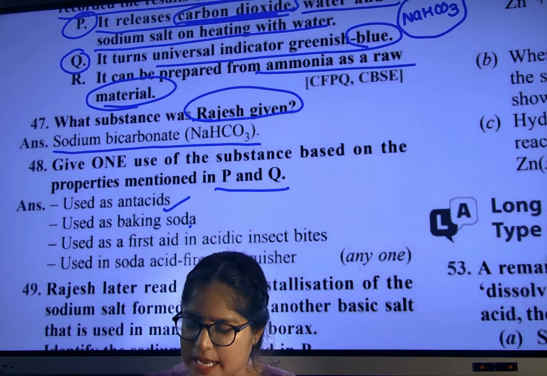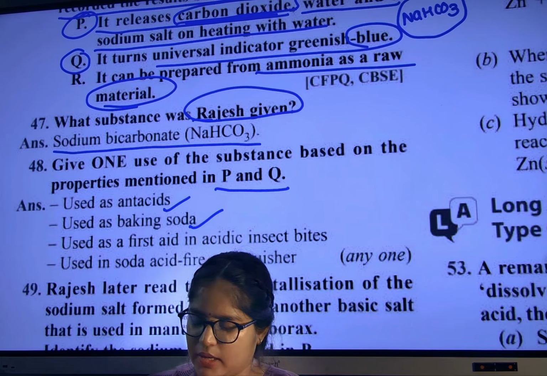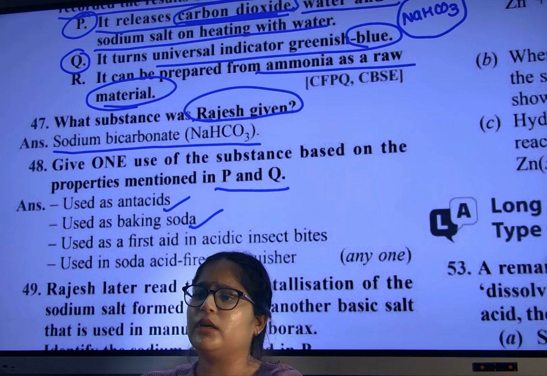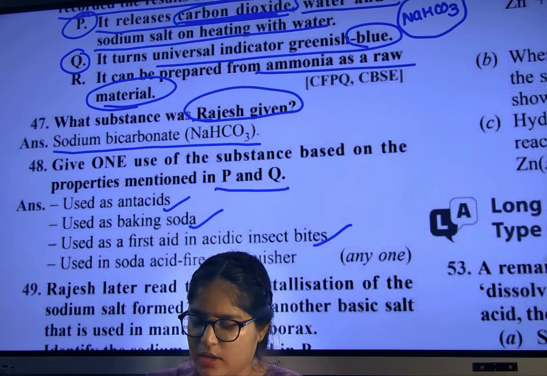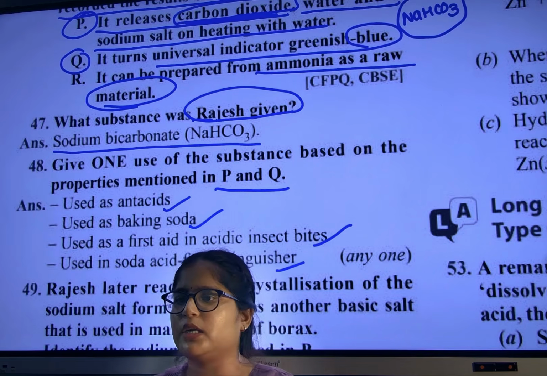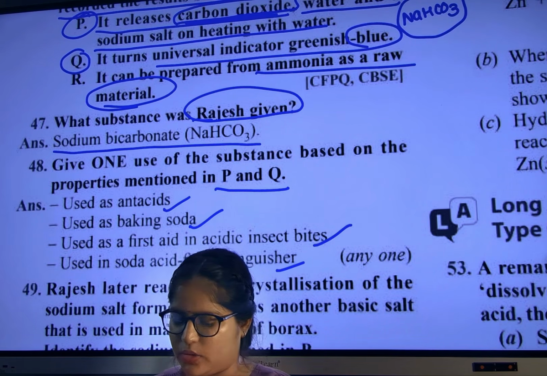Second, it is used as baking soda. Third, whenever an insect bite happens, acid will be there, stinging, so we apply sodium bicarbonate. Fourth, it is used in soda-acid fire extinguishers. Any one use they are asking, out of 4, any one you can write down.